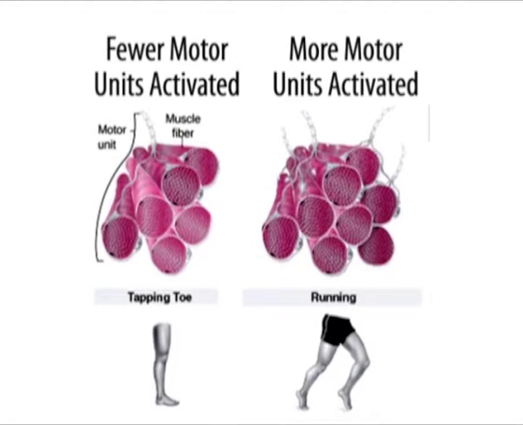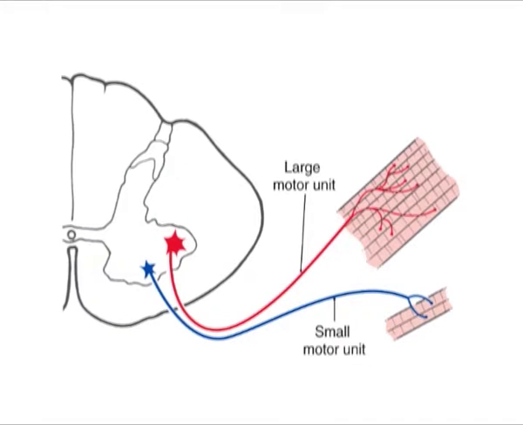A motor unit functions together as a whole. The number of motor units activated is determined by the strength of the contraction needed. The stronger the contraction, the more motor units are required, and vice versa. Large muscles have large motor units, small muscles have smaller motor units.